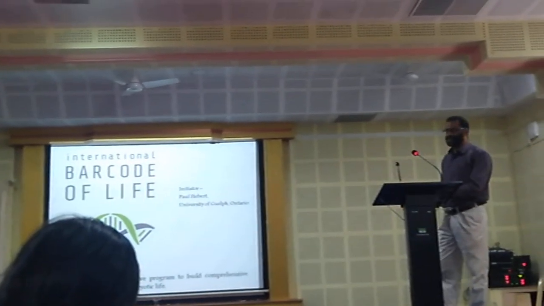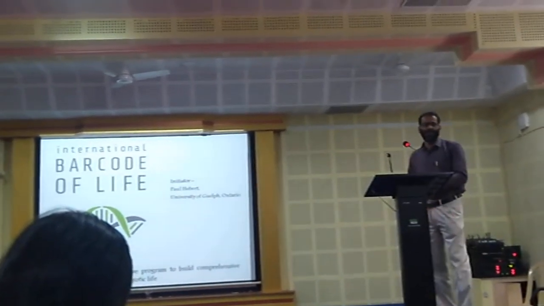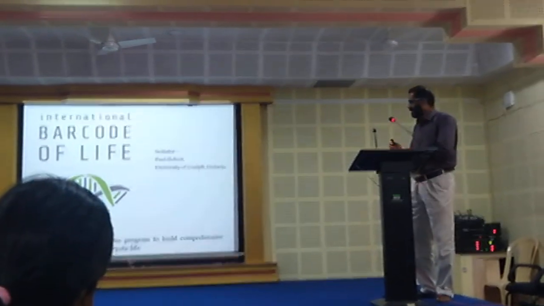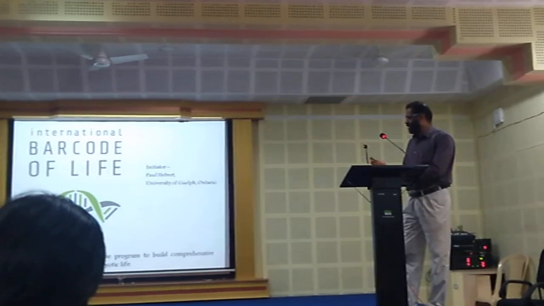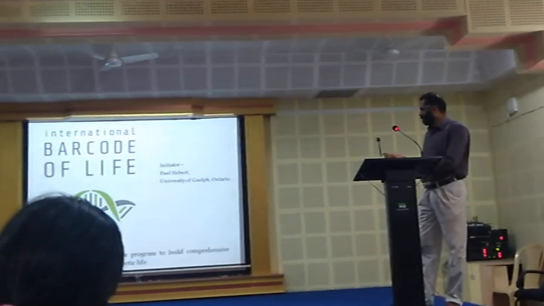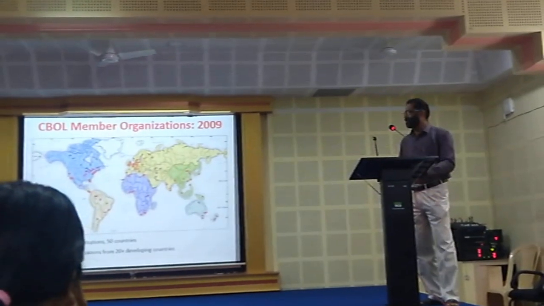Based on the Consortium for the Barcode of Life and the International Barcode of Life, the project was initiated and established by Paul Hebert in Canada. It is a large-scale collaborative program to build a comprehensive barcode registry for eukaryotic life.